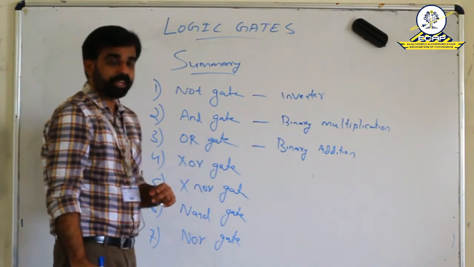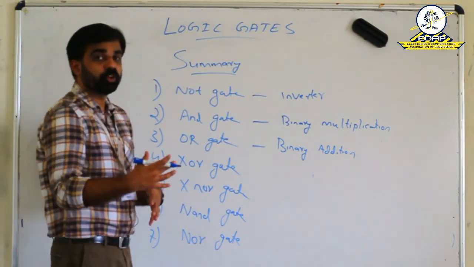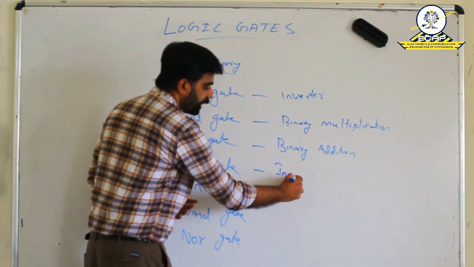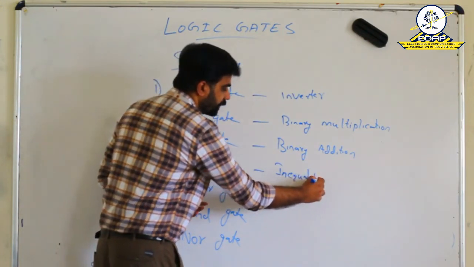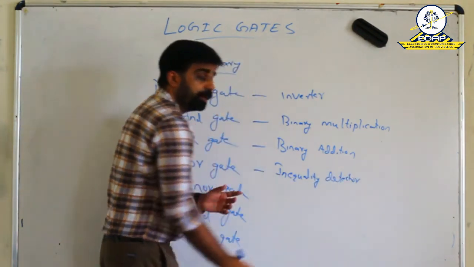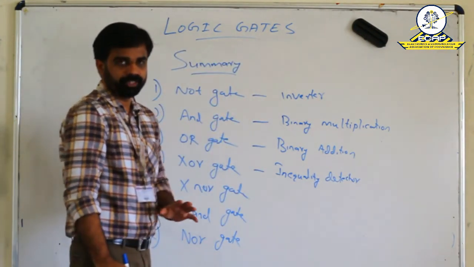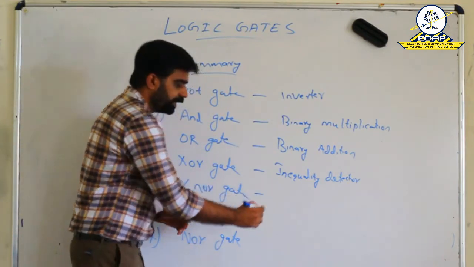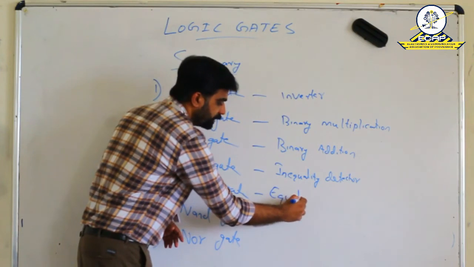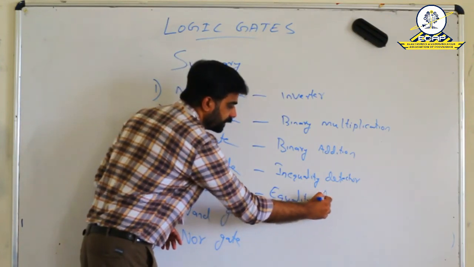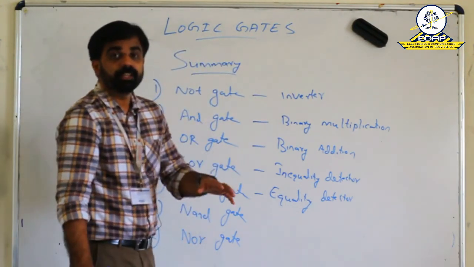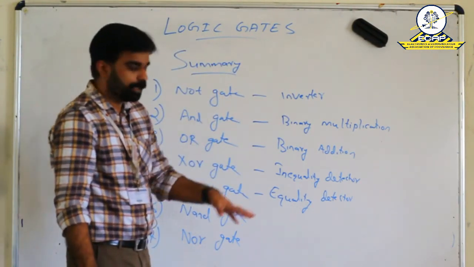Next is XOR gate, that is also known as inequality detector, because it will generate a high output only when both inputs are different. Next is XNOR gate, that is also known as equality detector. That means it generates a high output when both inputs are equal.